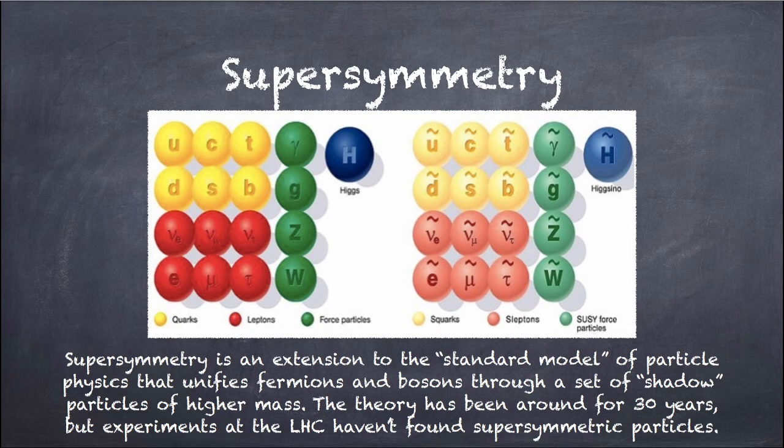So now another thing is how we can explain dark matter. One theory was supersymmetry. It is a very wide and hectic topic, but in short, I will tell you what it was. It is an extension to the standard model of particle physics that unifies fermions and bosons through a set of shadow particles of higher mass.